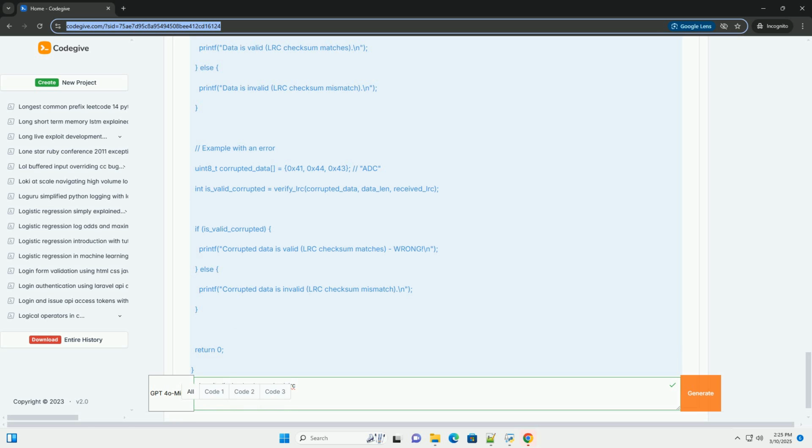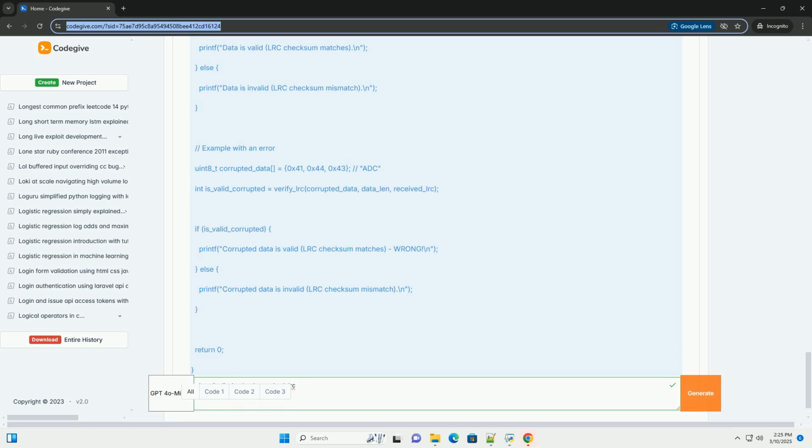Checksum equals 0x41 XOR 0x42, which equals 0x03. Checksum equals 0x03 XOR 0x43, which equals 0x40. 3. Comparison: the recalculated checksum 0x40 is compared to the received checksum 0x40. 4. Result: the checksums match, so the data ABC is considered valid.